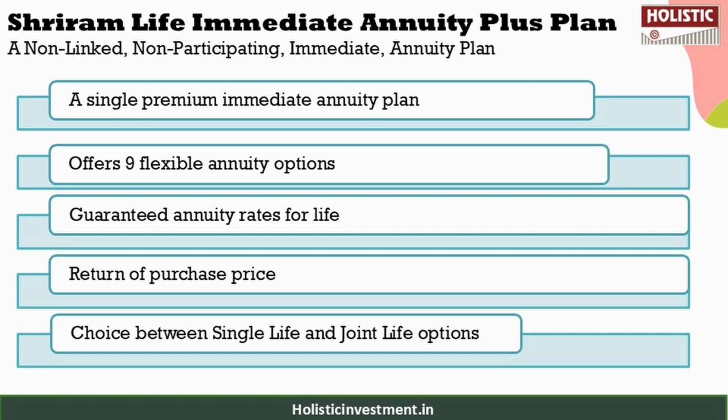There are also benefits under this policy which will differ based on the plan option you have chosen. There are in total 9 plan options, and according to that the death benefit and annuity options will differ. And if you want to find out more about it, you can definitely refer to the policy brochure to know more about it in detail.